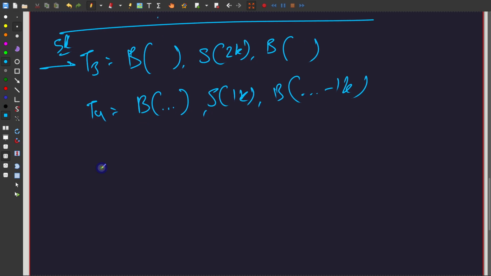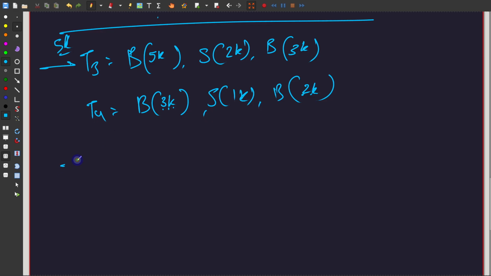Now notice what happens here. If I run T3 first, I will be left with 3k here. Then if T4 runs, I will be left with 3k as the balance. I will deduct 1k and I'll have 2k, right? That makes sense, right? There is no violation happening here, right?